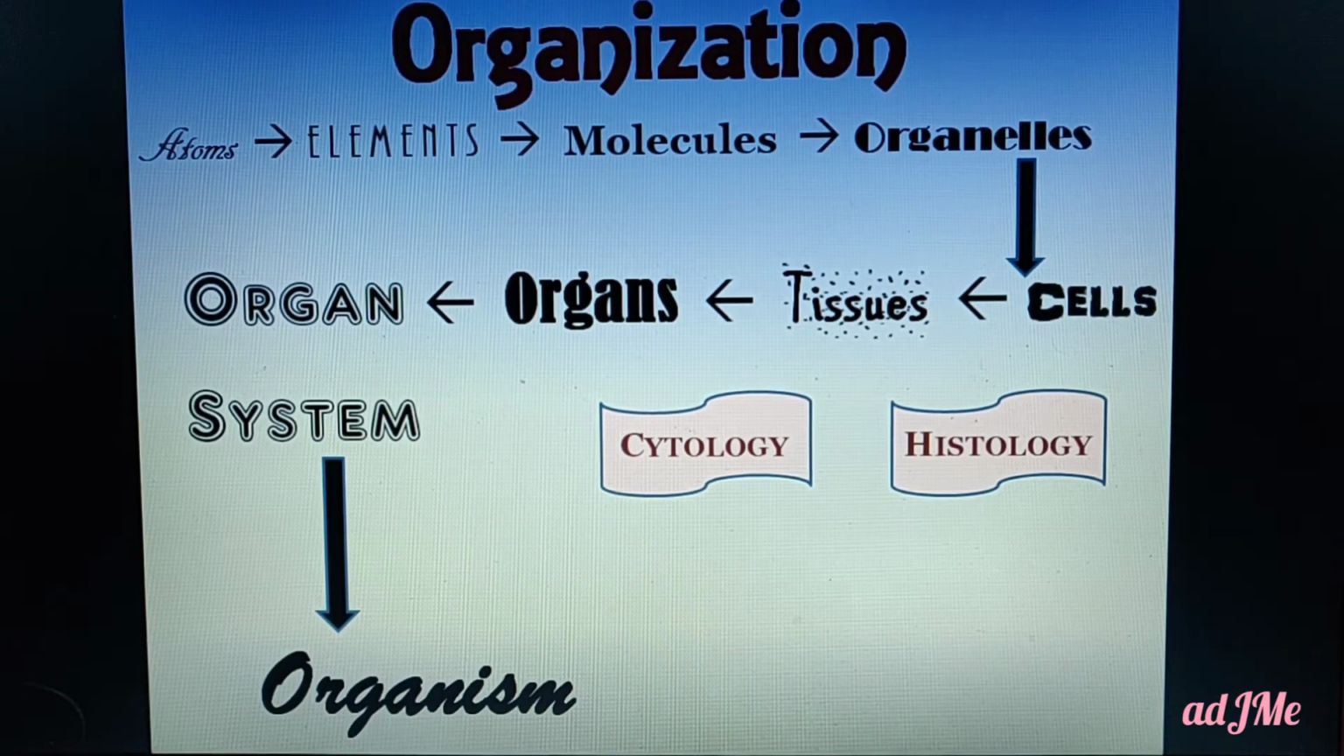So let me start from the cell again. The cells organize to form tissues. I have given many examples of tissues. Tissues organize to form organs, and a group of organs form an organ system, and all the organ systems cooperate to form one full living organism. This is the importance of organization.